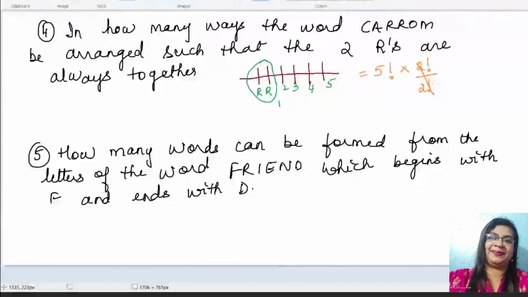So it is 1, 2, 3, 4 and 5. Now you have to listen to me carefully, very important. Here it is 5 factorial, because I got 5 units. Then go inside the packet. Inside the packet you have two letters, so they could be arranged in 2 factorial, divided by 2 factorial because the letter is repeated. Whenever letters are repeated, I have to divide by the factorial, so this will cancel.